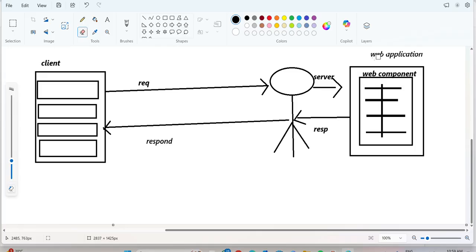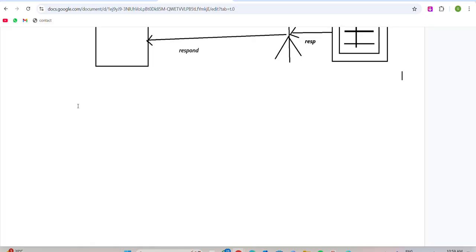Okay, now so there are distributed applications. Here the client is not fixed. This is a story about distributed applications. Now, is it clear what I am saying here? Are you able to understand what I am saying?